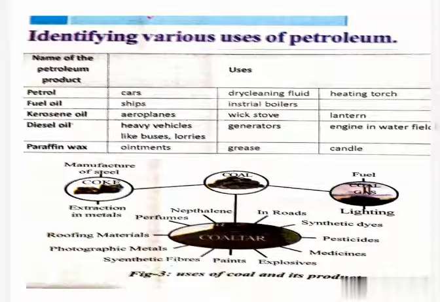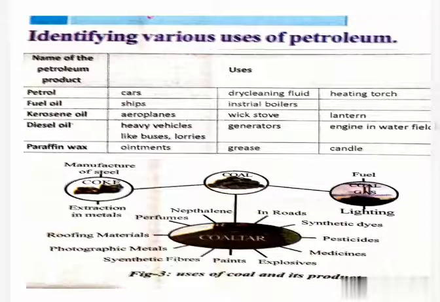Coke is a tough, porous, black colored substance. It is an almost pure form of carbon. This coke is used in the manufacture of steel and in the extraction of many metals. These are the uses of coke.